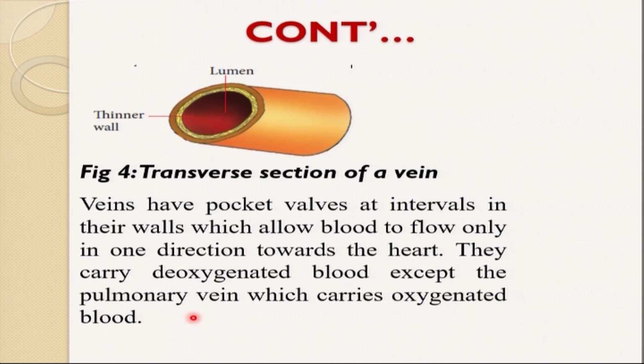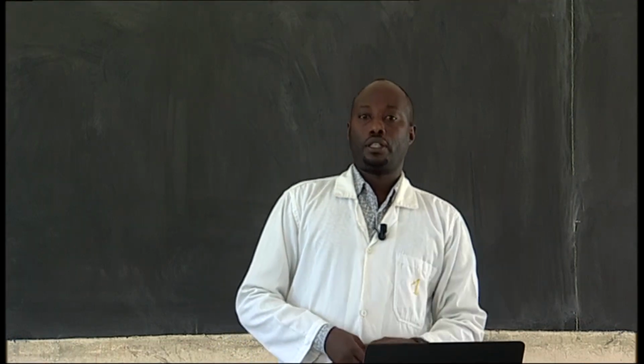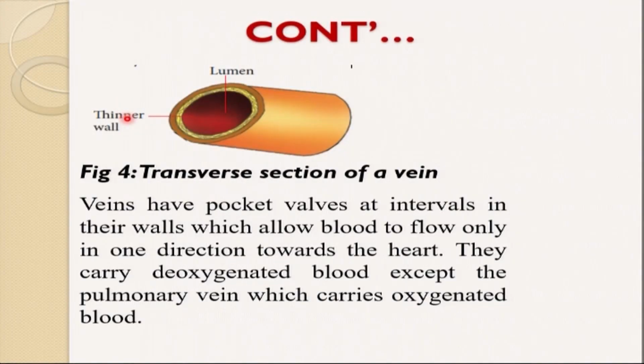You compare the lumen of the vein and compare the lumen of the artery. They are totally different, and they differ in terms of their lumen. We talked about the arteries are thick, but here on our diagram, we see that the veins are thin. We talked about small lumen or narrow lumen, which helps to stand the pressure moving through the arteries. But here, the lumen seems to be big lumen.